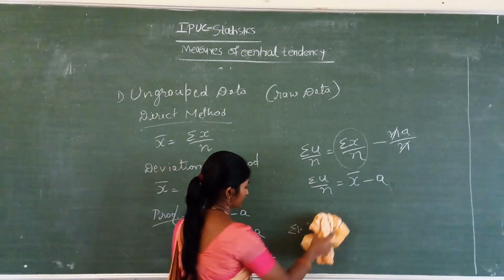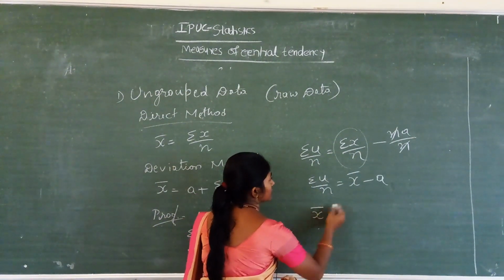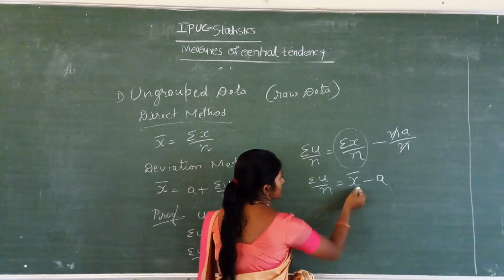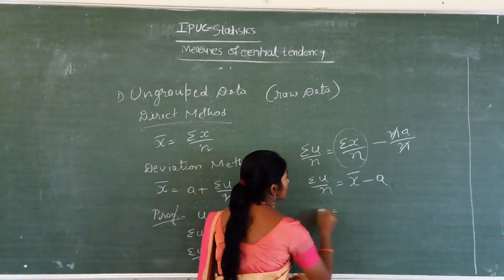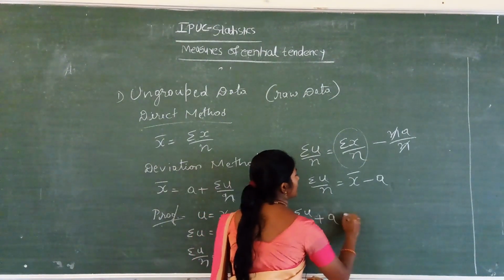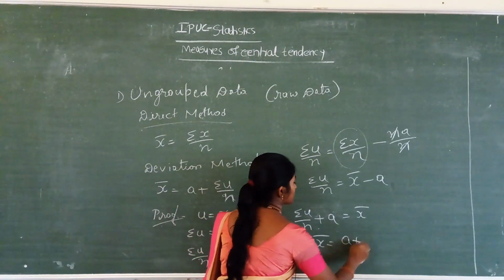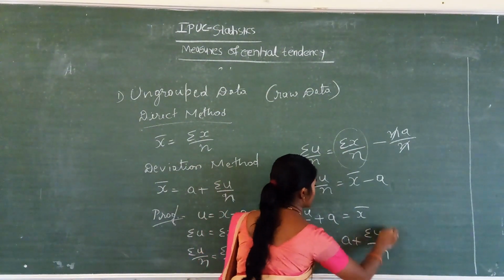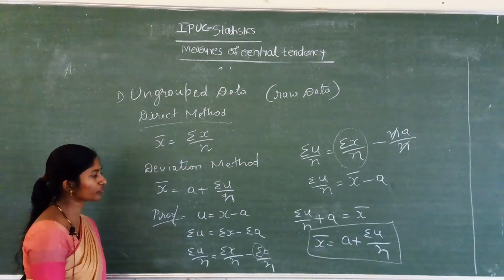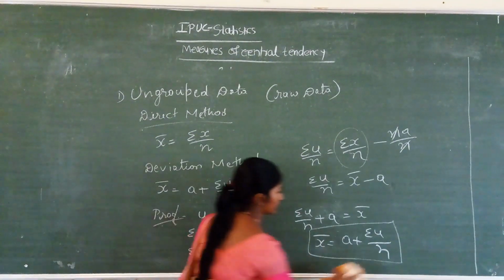So x bar equals summation u divided by n plus a. Now x bar equals a plus summation u divided by n. Now we have proved this.